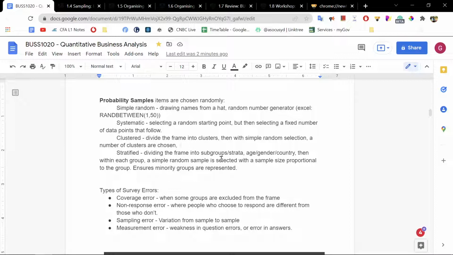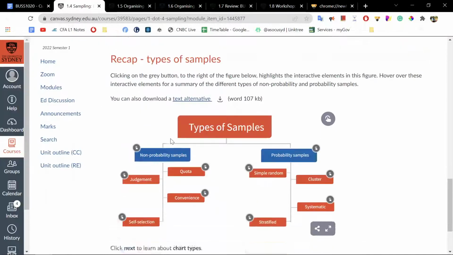All right. Lastly, we have stratified, which is dividing frames into groups or strata based on age, gender, country. So it's a little similar to cluster, whereas cluster is just random groups, but stratified is based on some sort of characteristics. Okay, so this is sampling.